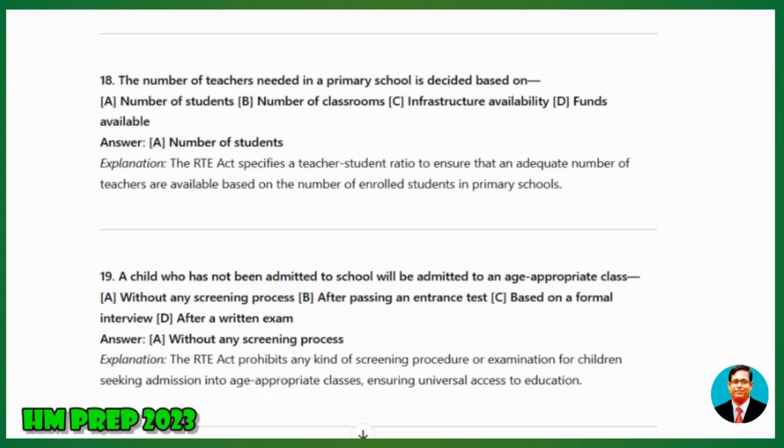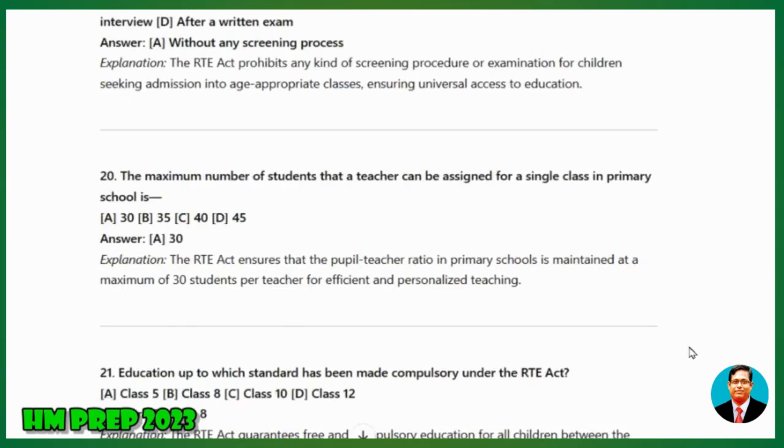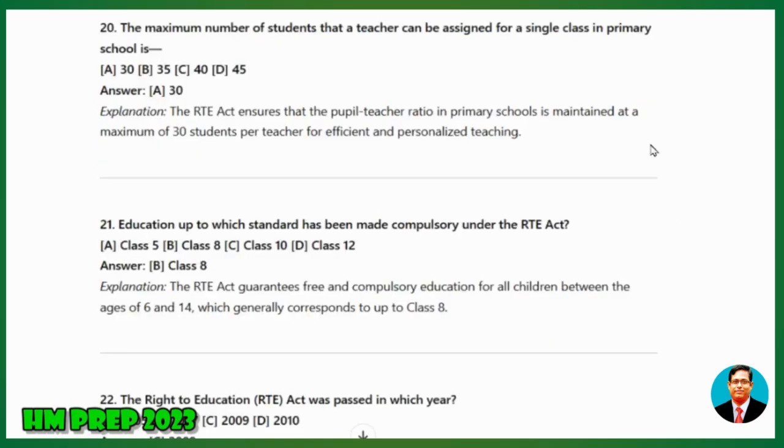20. The maximum number of students that a teacher can be assigned for a single class in primary school is: A, 30; B, 35. Explanation: The RTE Act ensures that the pupil-teacher ratio in primary schools is maintained at a maximum of 30 students per teacher for efficient and personalized teaching.